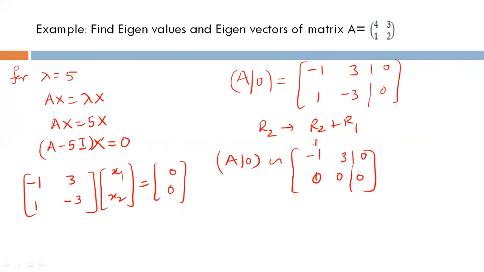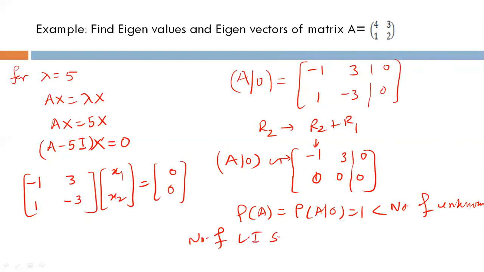You can see that there is only one leading row. Our rank of A is equal to the rank of the augmented matrix, equal to 1, less than the number of unknowns. So I told you, you will always get one variable arbitrary. At least one variable is always arbitrary. And the number of linearly independent solutions is again 1, it's 2 minus 1 equal to 1.